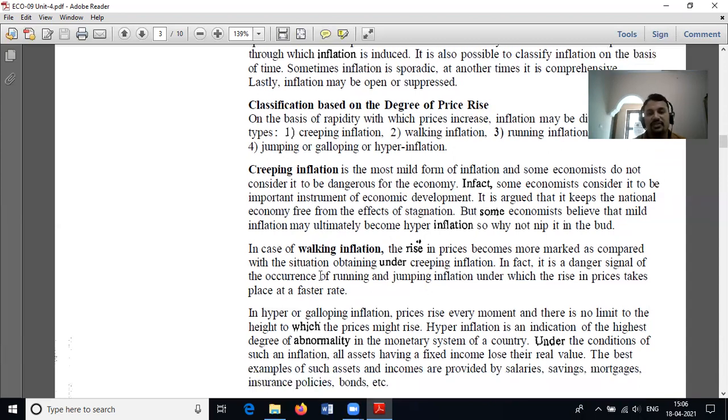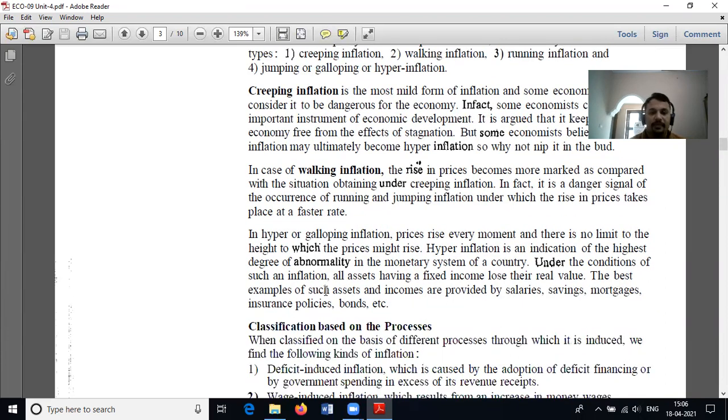The last one is galloping, jumping, or hyperinflation. In hyper or galloping inflation, prices rise every moment, and there is no limit to the height to which the prices might rise.